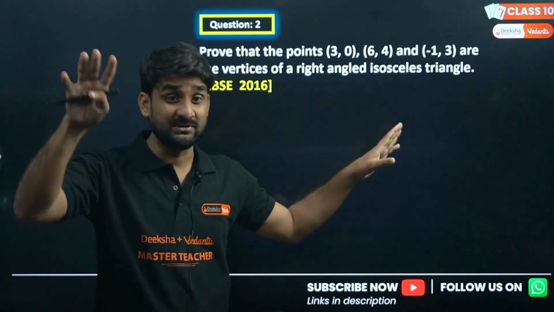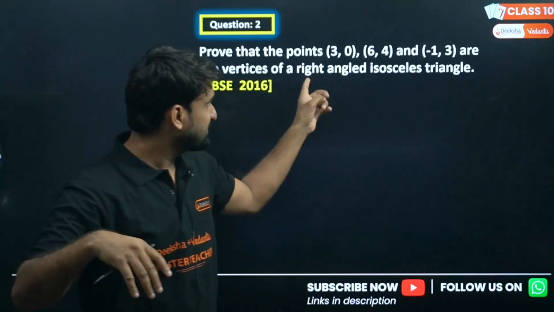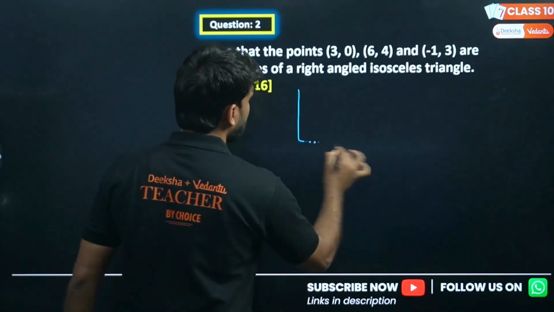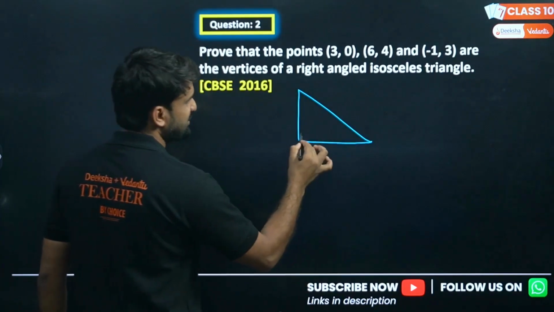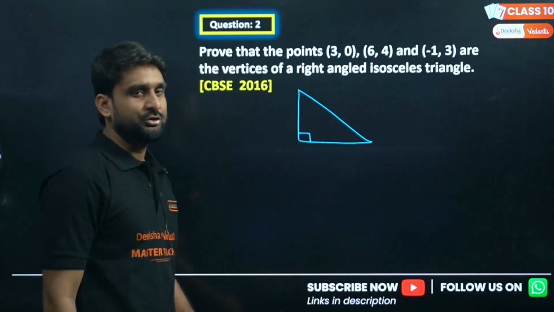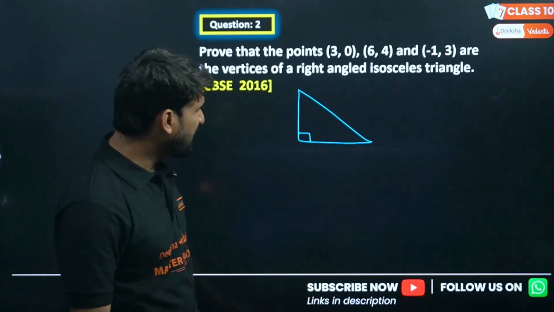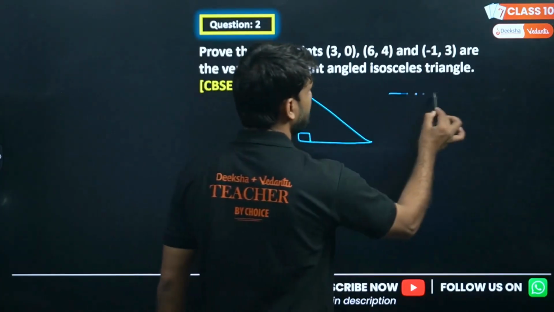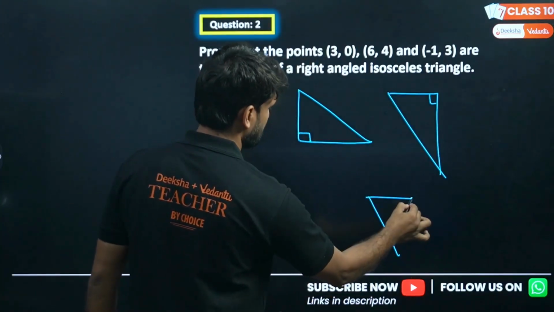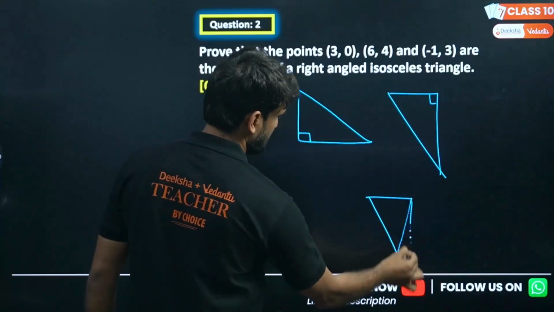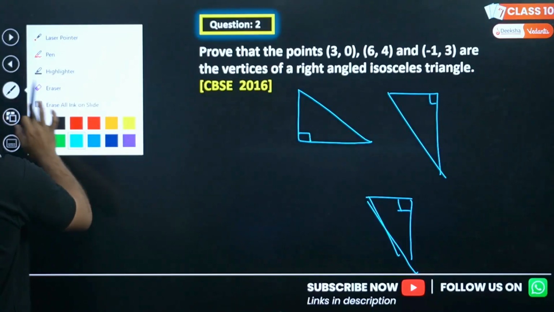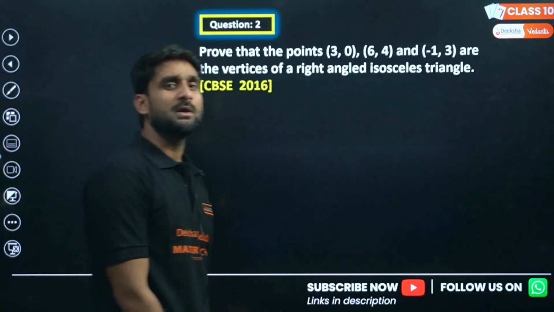I'm not asking about isosceles. Let's discuss it later. Just let me know first what is called a right-angled triangle. You all must be knowing, a right-angled triangle is any triangle which is having an angle equal to 90 degrees. The position of the 90 degrees doesn't matter, it can be anywhere. If I'm drawing this triangle this way, this is also a right-angle triangle, or this. So the triangle which is having at least one angle equal to 90 degrees is called a right-angle triangle.